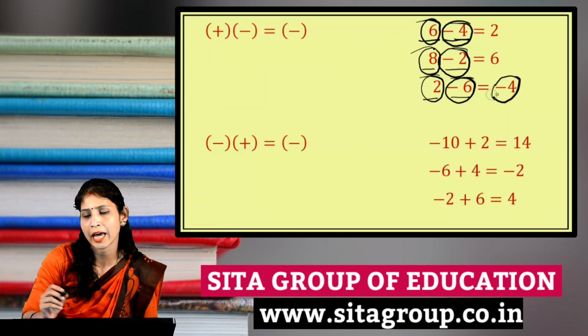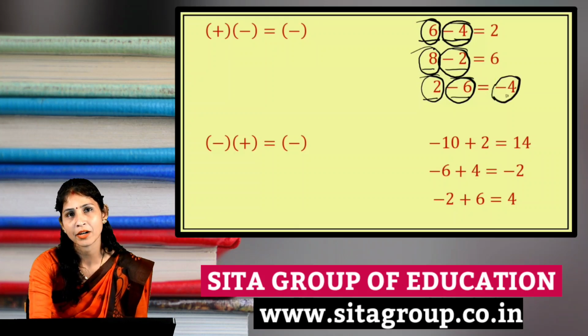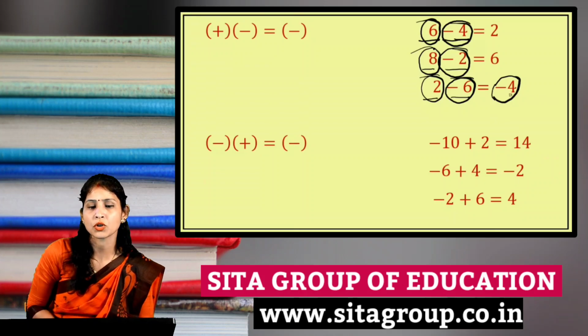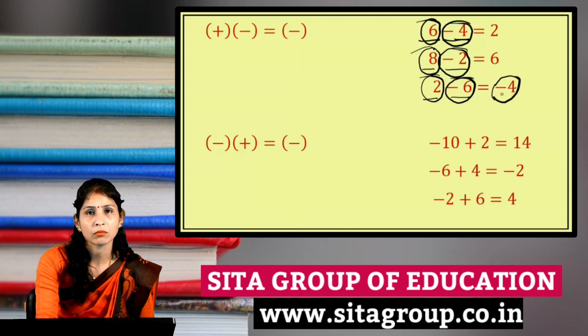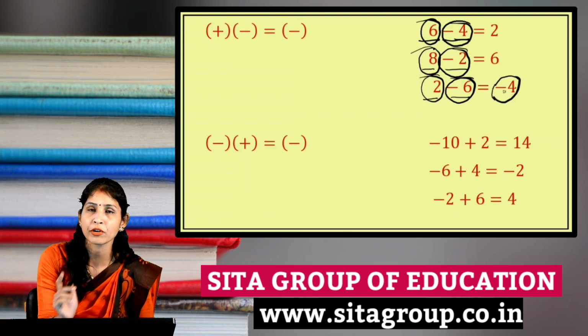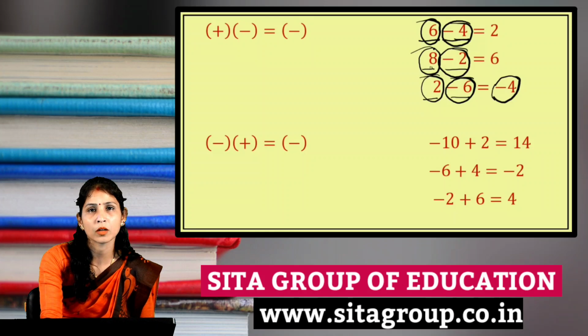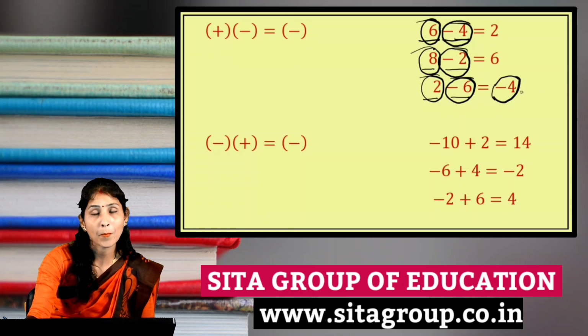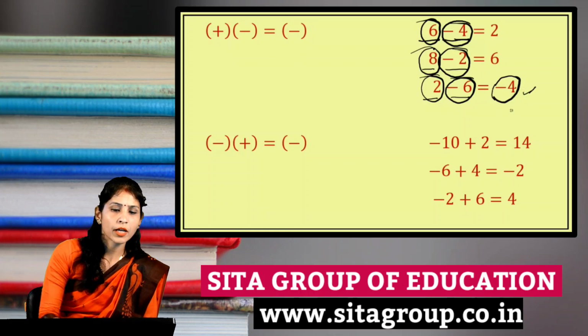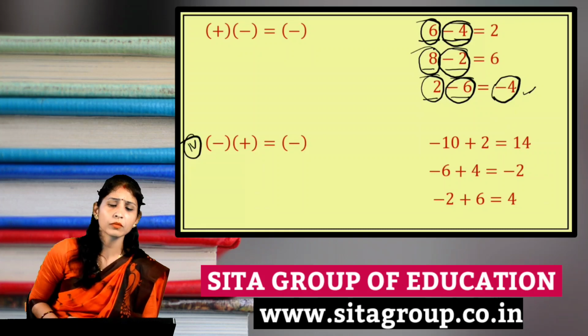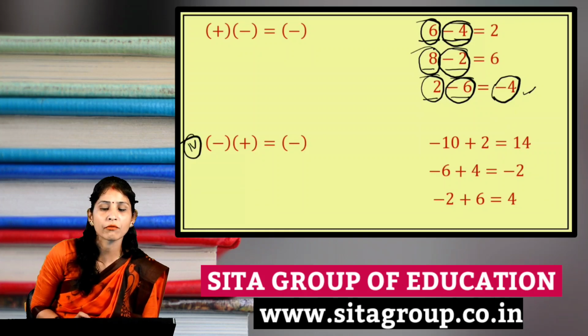Now one question can arise in your mind: why have I written minus 4 here? When we are doing the subtraction, the sign that comes in the answer is the sign of the greater number. If the positive integer is greater than the negative integer, then the positive sign will come. If the negative integer is greater than the positive integer, then we put the sign of minus.